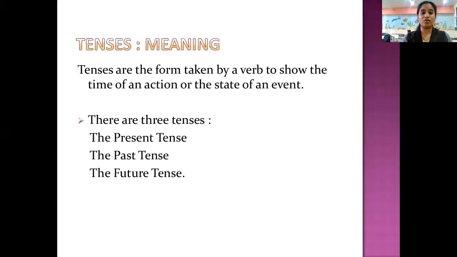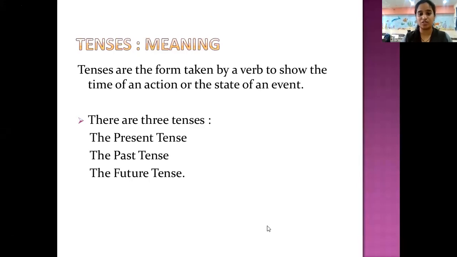So what is the meaning of tense? Tenses are the form taken by a verb to show the time of an action or the state of an event. Can you say that a noun is showing you a time, or the state of an event? No, the verb does that. So verb is the one which gives you the time of the action or the state of an event. Okay, there are three tenses in it.